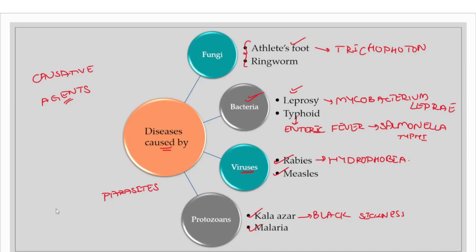So that is all about human diseases. This is important from a general science point of view for various exams like UPSC or any other state PSC exams, SSC exams, etc. From a general science point of view, we have to know about the human diseases, how these are caused, and also the various classifications of diseases.